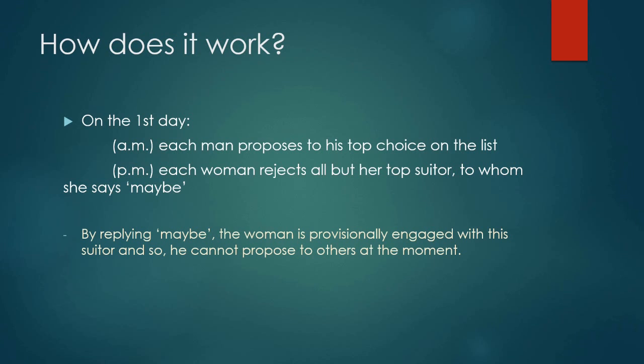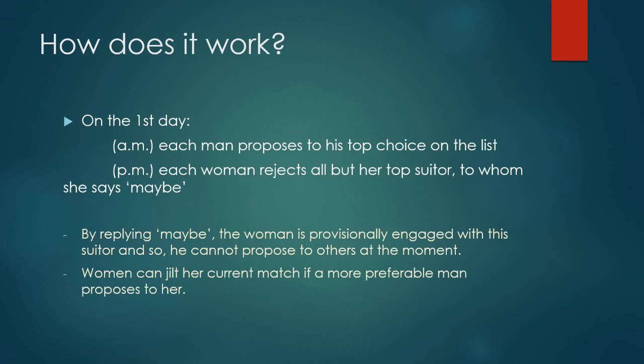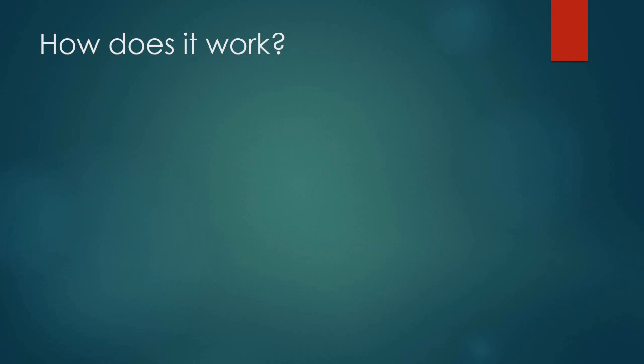To note here, by replying maybe, the woman is provisionally engaged with this suitor, and so he cannot propose to other women, obviously. However, women can dump him if at a later stage a more favored guy shows up and proposes to her. That's why a woman says maybe instead of a confirmative yes. This may sound awful for men, as he seemed to have wasted his time and got dumped in the end, but we'll discuss the fairness later. The algorithm is actually to men's advantage, giving men the best match possible.